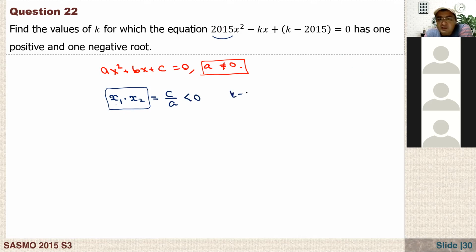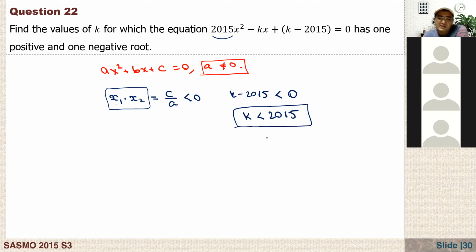That means when k minus 2015, that's a constant, is negative, one of the roots will be positive and one will be negative. So the answer is when k is less than 2015. Okay.